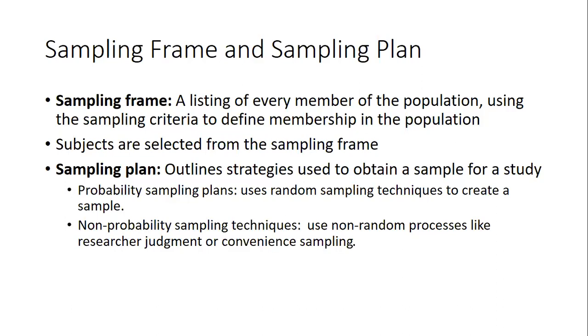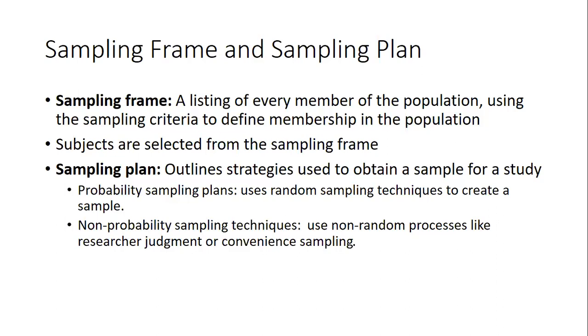Sampling frame, in very easy words, is like a list that you make on a piece of paper in which you write all of your accessible population that comes under your inclusion and exclusion criteria. Anyone who is fulfilling the criteria and is accessible to you, you list them down on a piece of paper for you to choose your sample from.